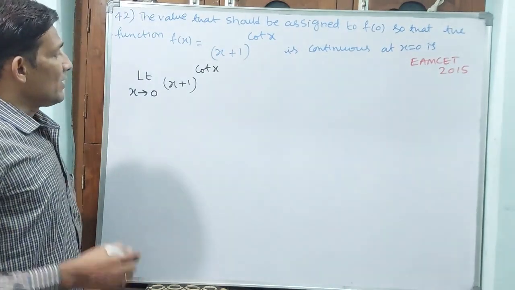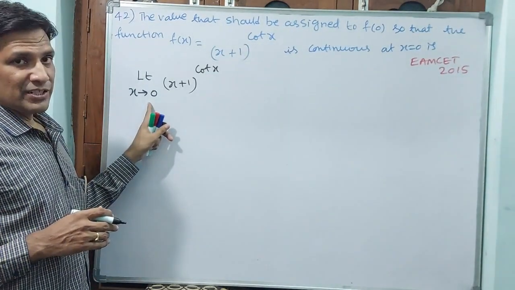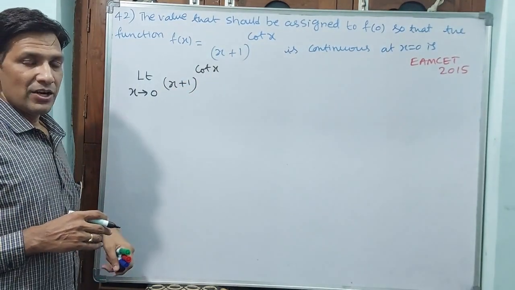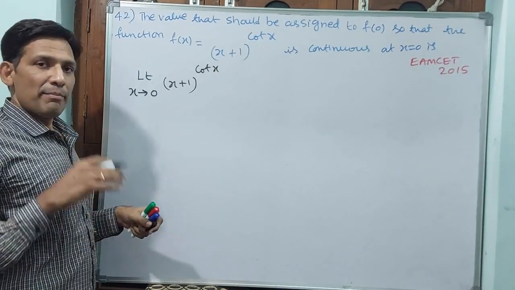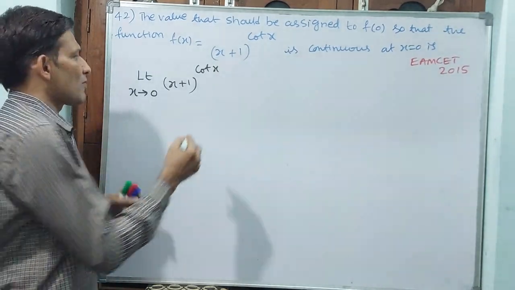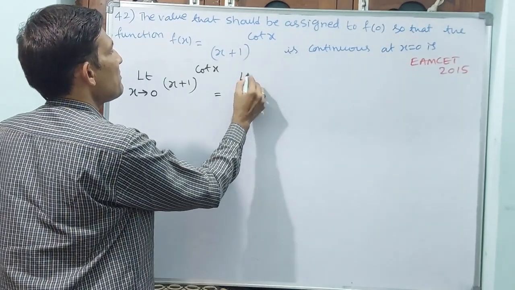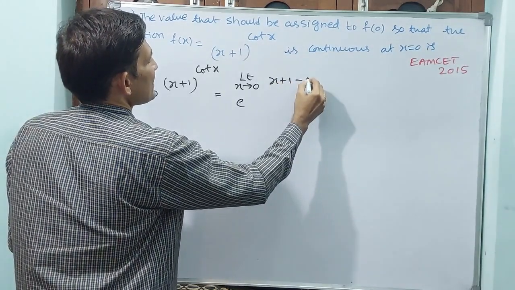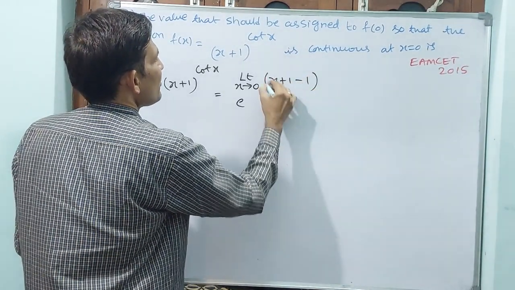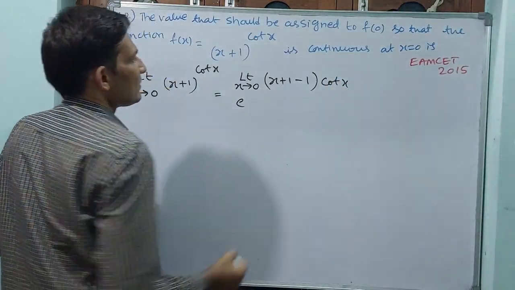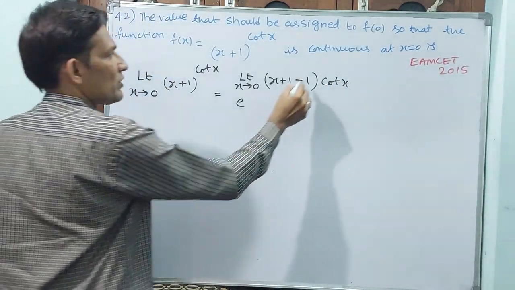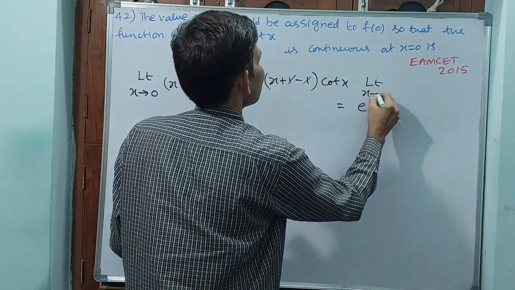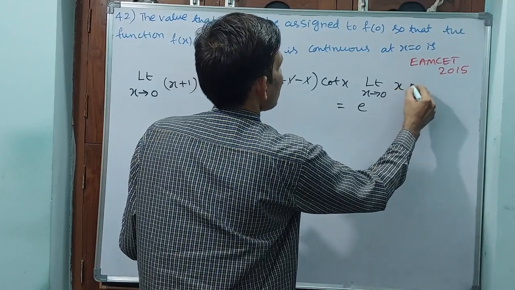If this limit, whatever the answer comes, that answer is your value. Now you tell me, such type of limit x tends to 0 or limit x tends to infinity, f of x whole power g of x, means one formula we were writing: e power limit f of x minus 1 into g of x. That formula we will write. That means e power limit x tends to 0, f of x minus 1 into g of x. Is it okay? Yes. Now you cancel these two. This is going to become like this: e power limit x tends to 0, x cot x.